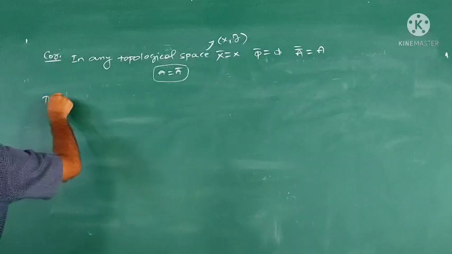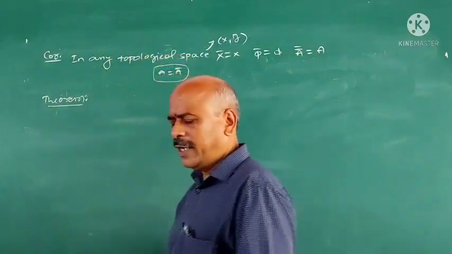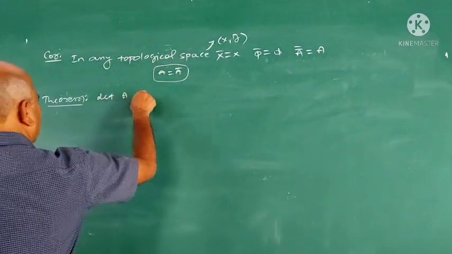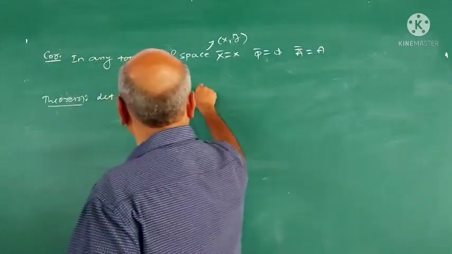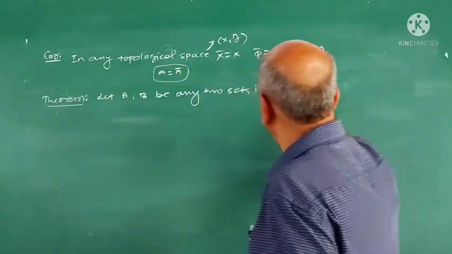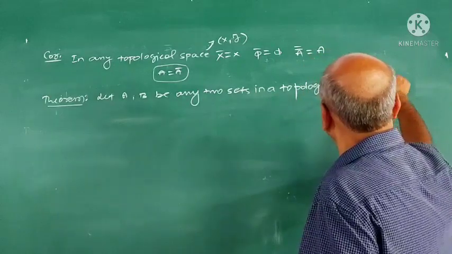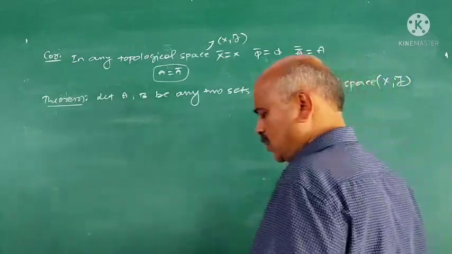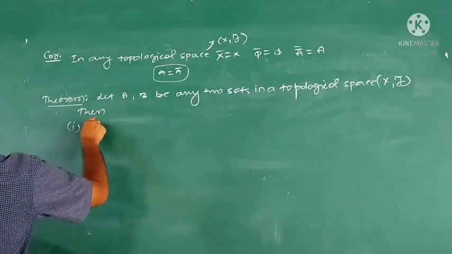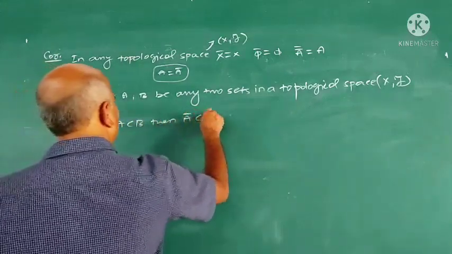Next theorem. Let A and B be any two sets in a topological space X. Then first one, if A is contained in B, then A closure is contained in B closure.